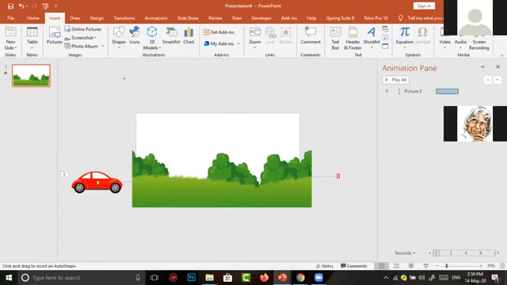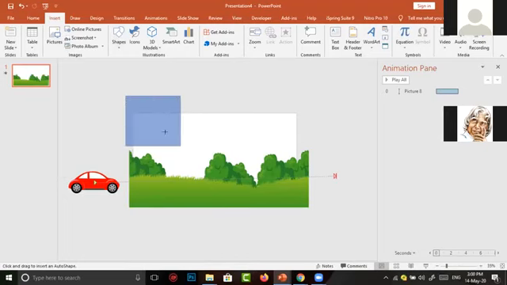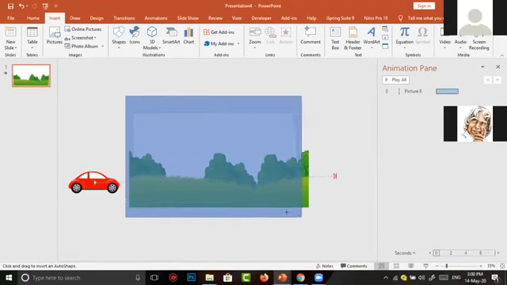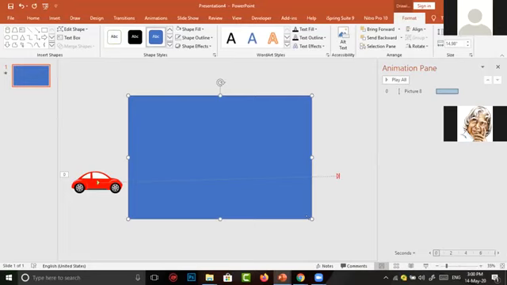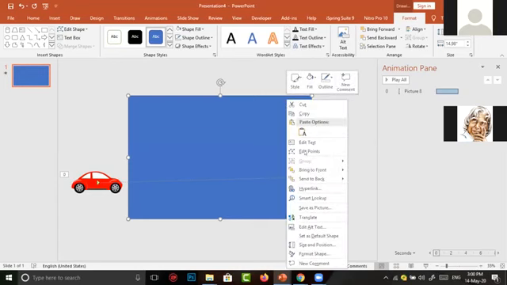Selecting a shape, we get a mouse pointer like this. We have to drag the shape. Now I have drawn a rectangle with blue color. But this also hides everything in our scene. For this purpose, we have to make a right click, then go to send to back, which we applied in the previous picture also. I am selecting send to back.